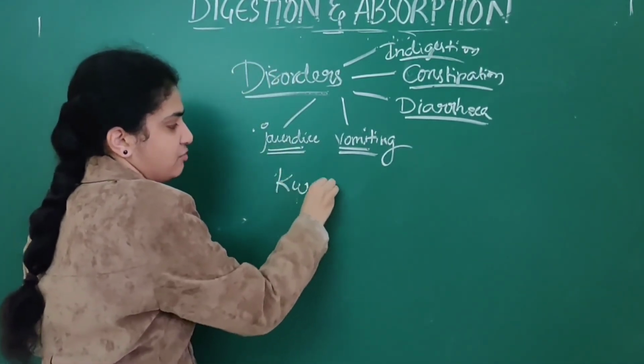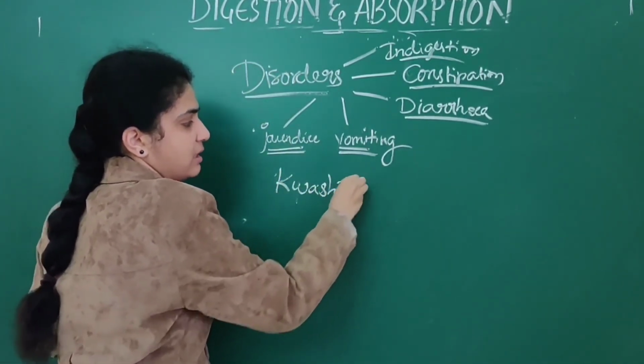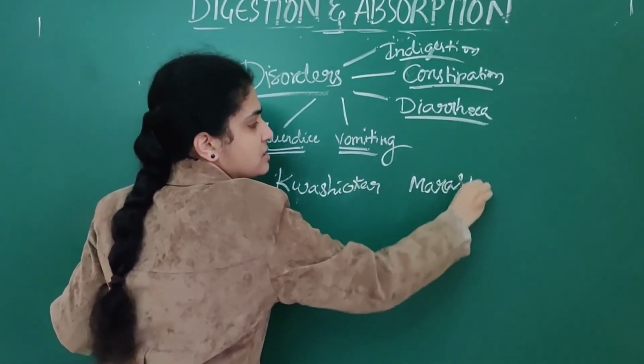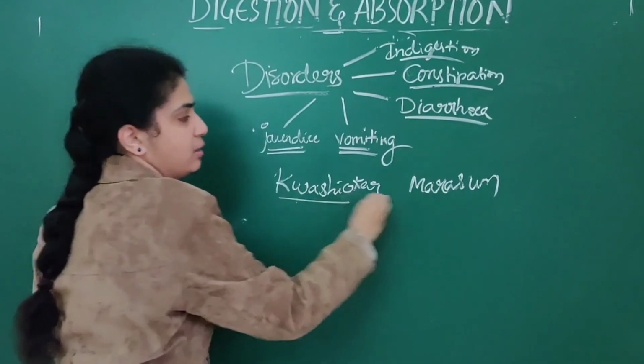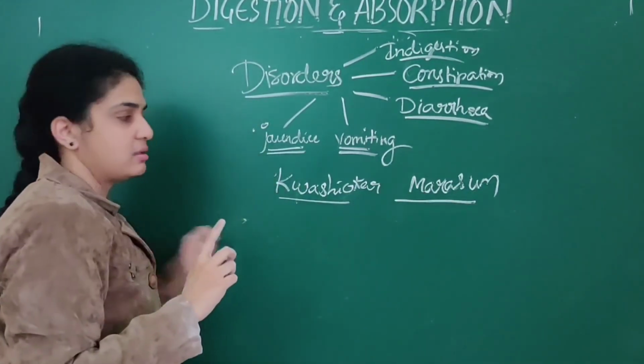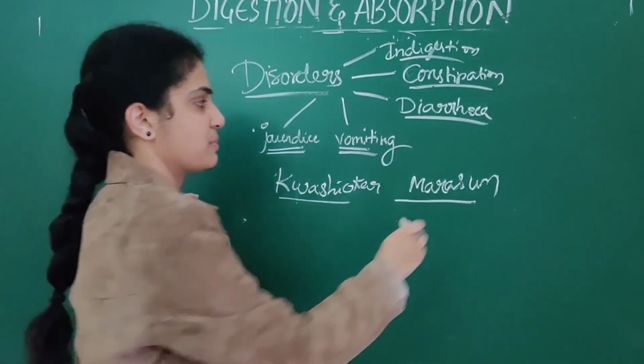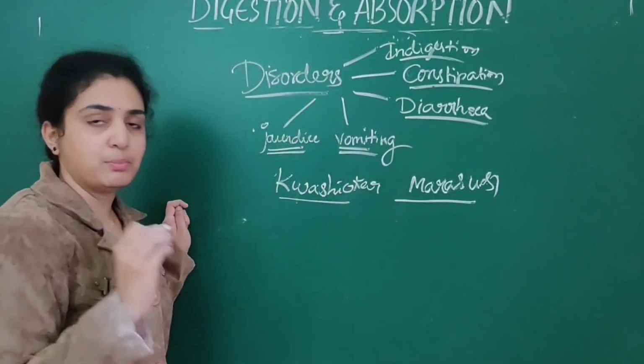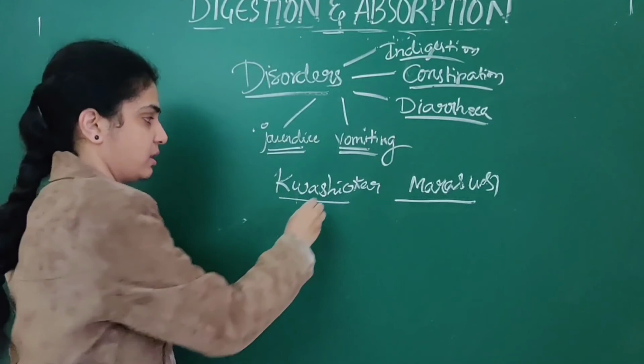And this is extra information which I am giving: kwashiorkor as well as marasmus. These two are diseases associated with protein energy malnutrition.